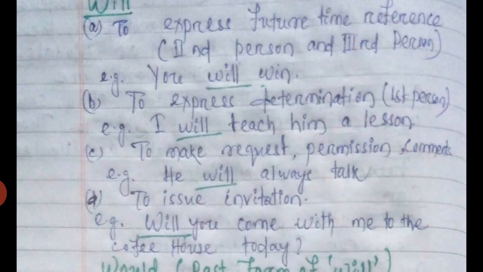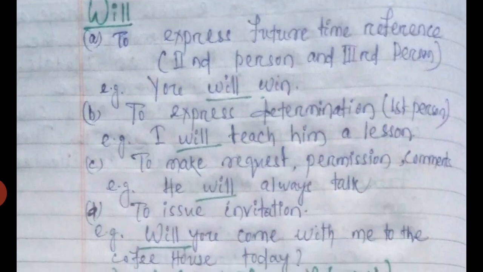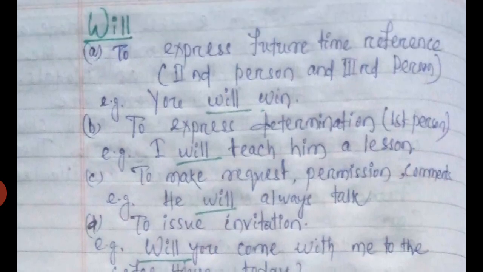The third use is to make request, permission or comments. Example, he will always talk. The fourth use is to issue invitation. Example, will you come with me to the coffee house today? So, there are the various uses of will. Mostly, we can use the modal will in terms of request, permissions, comments, to express determination only in the first person, and to issue any invitation.